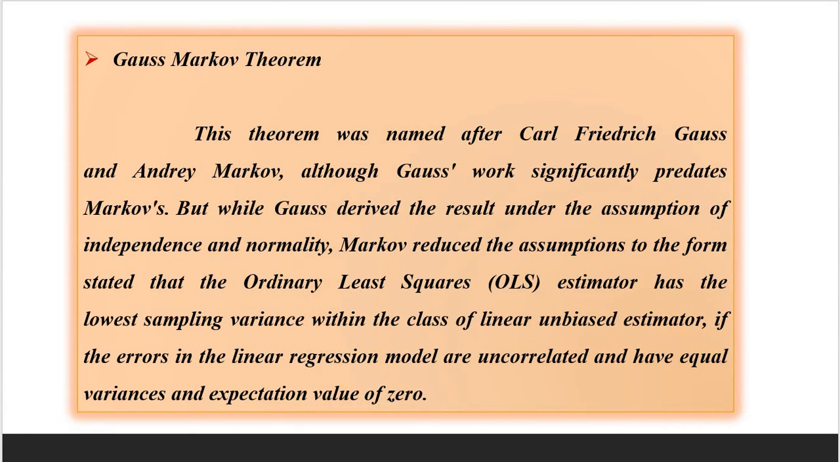The Gauss-Markov theorem was named after Carl Friedrich Gauss and Andrei Markov, although Gauss' work significantly predates Markov's. But while Gauss derived the result under the assumption of independence and normality, Markov reduced the assumptions to the form stated: the ordinary least squares estimator has the lowest sampling variance within the class of linear unbiased estimators if the errors in the linear regression model are uncorrelated, have equal variances, and have expectation value of 0.